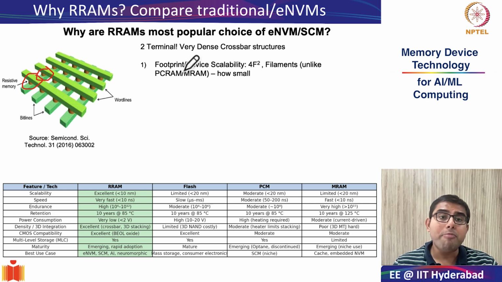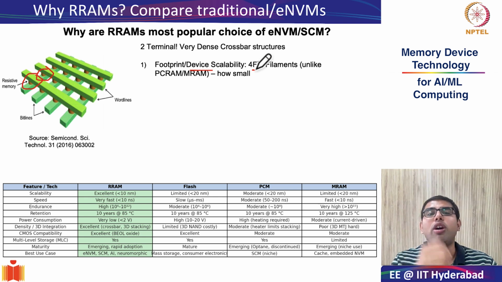Not only that, it is also important to mention device scalability. Device scalability is how small you can make the smallest feature size F. We have already seen in the previous slide that the difference between RRAMs and other eNVMs is that RRAMs are mediated by single or multiple filaments. The smaller you can make the filaments, which are generally on the order of nanometers, the better. The cross-sectional area of the filaments is generally a few nanometers squared, and that is what determines how small F can be. Therefore RRAMs have very good footprint scalability and device scalability.